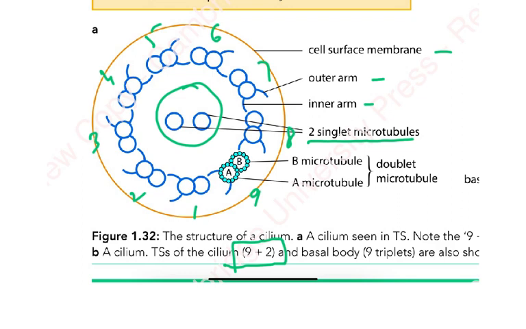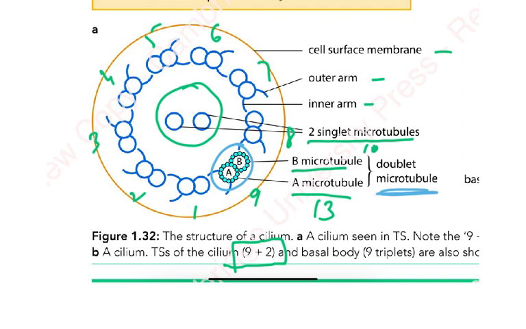So 9+2 structure. And another thing you've got to understand is there's a B microtubule and the A microtubule. And then the A microtubule has these sort of extensions or arms. A has 13 protofilaments and B has 10 protofilaments. You can understand why 10, because these ones are 10, and then these ones are all 13. So 13 protofilaments and then 10 protofilaments, and this is called a doublet microtubule. So these are the doublets, one doublet and two and three and so on.